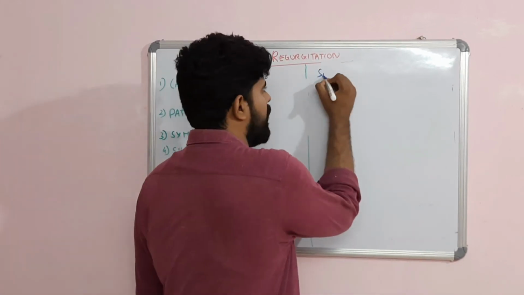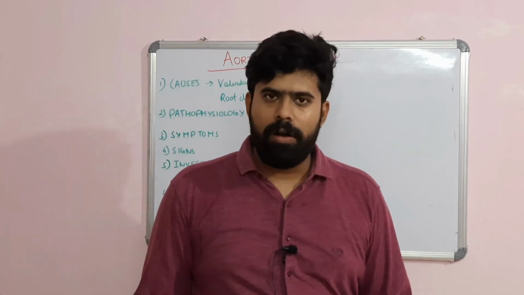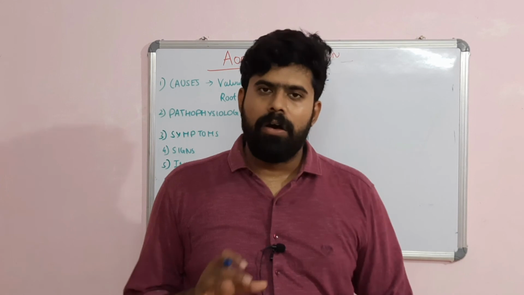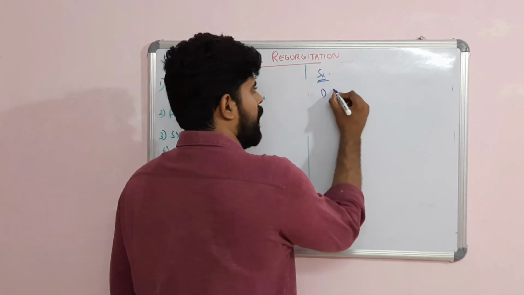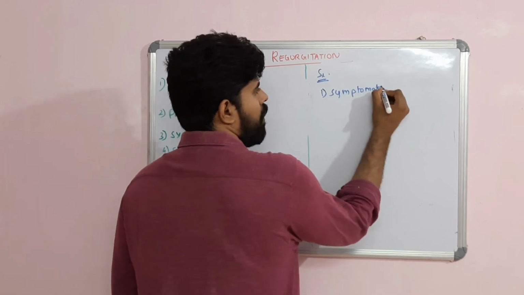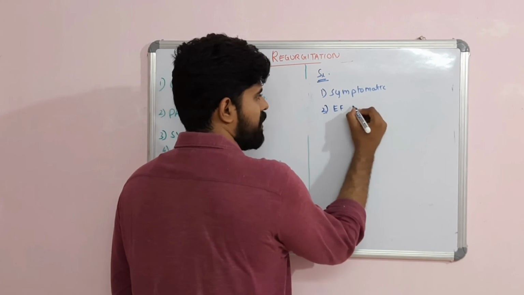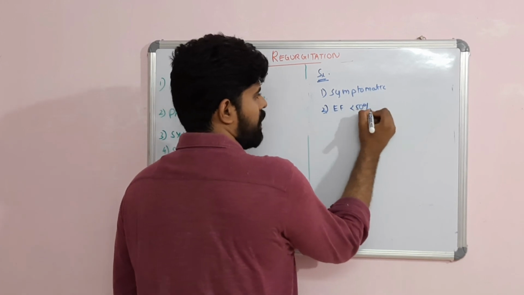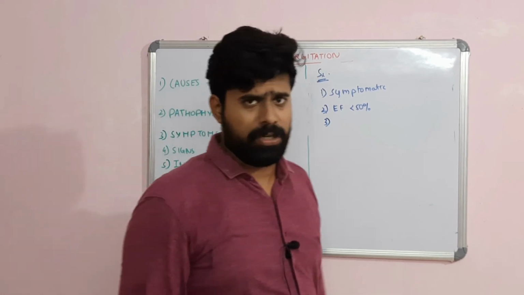Then manage with surgery. First, which patients do you take up for surgery? All patients with severe AR, as mentioned earlier, who are symptomatic, take up for surgery. If the ejection fraction is less than 50%, take the patient up for surgery. You can say 50% is a normal ejection fraction in a normal patient.